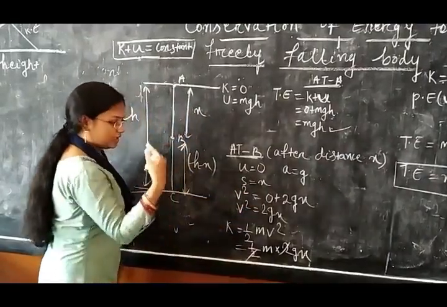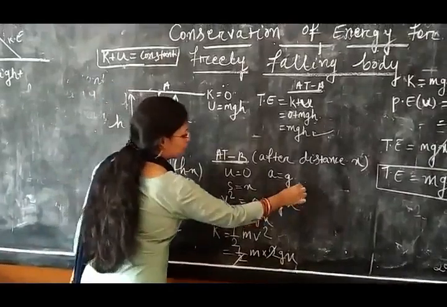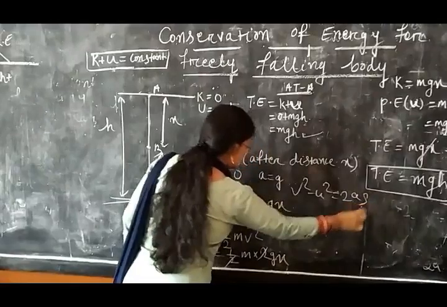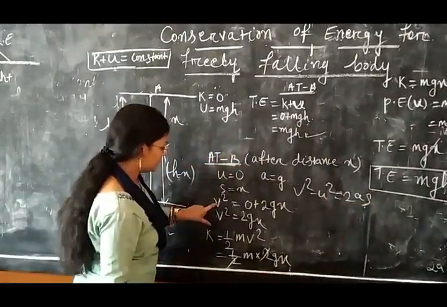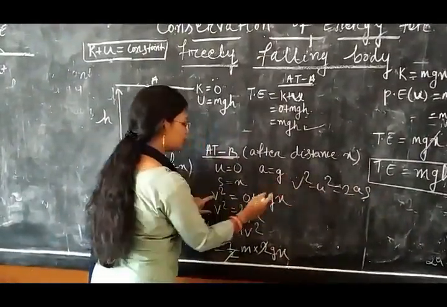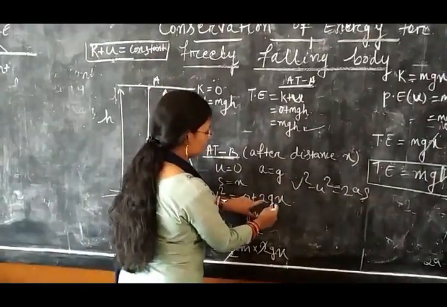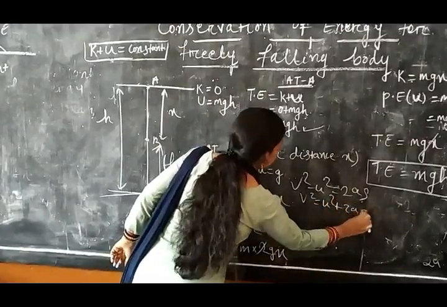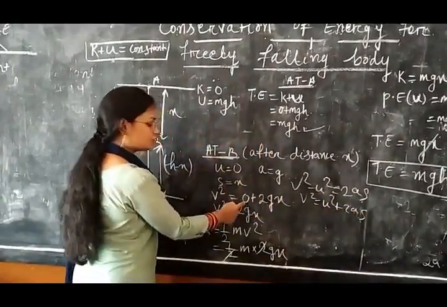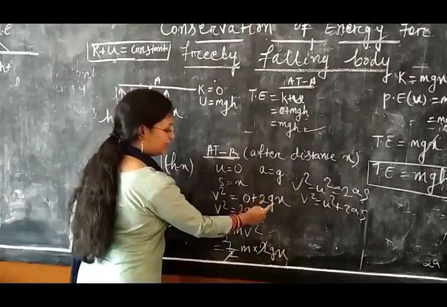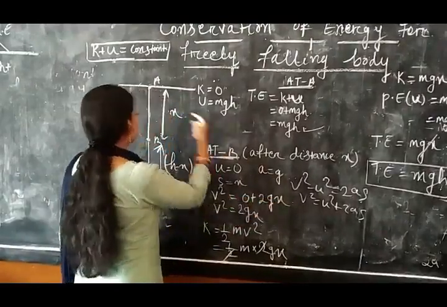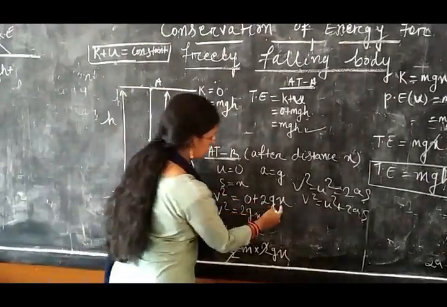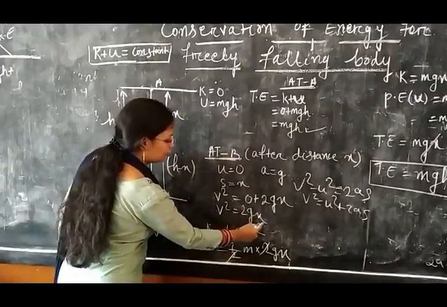Then according to the third equation of motion, v square minus u square equals 2as. So v square equals u square plus 2as, and initial velocity is 0, so u is 0. In place of a you can write g, and s is the distance travelled by the body from A to B, which is x. So v square equals 2gx.